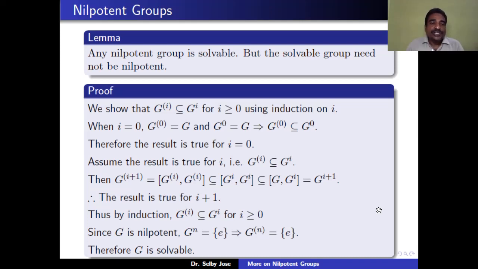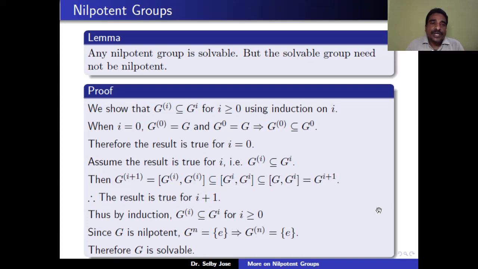We first show that G^(i) is contained in G_i for i greater than or equal to 0 using induction on i. As we know, G^(i) is actually the (i+1)th term of the commutator series of G, and G_i is the (i+1)th term of the lower central series of G. So by definition, G^(0) is equal to G and G_0 is equal to G. Therefore G^(0) is contained in G_0. Therefore the result is true for i equal to 0.